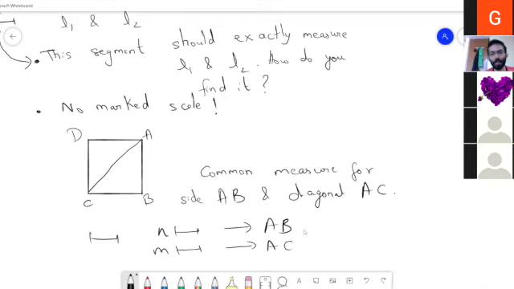So here what you are saying is AC is root 2 times AB, right? But I'm just looking at integral multiples. So what unit should I choose, which upon placing an integral number of times, I get both AB as well as AC?